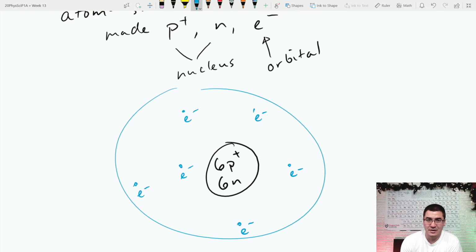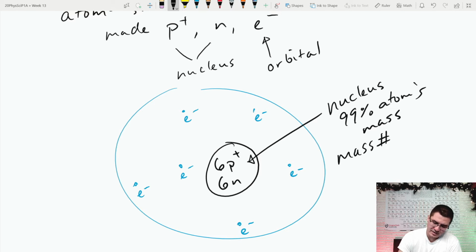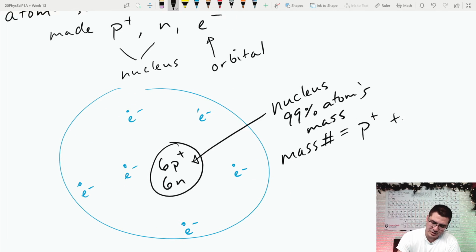Now, electrons are really small compared to protons and neutrons. So the mass of this atom basically comes from the nucleus. The nucleus comprises over 99% of an atom's mass. The electrons are almost negligible, so we're going to round them to 0 atomic mass units, compared to protons and neutrons, which each have a mass of about 1 atomic mass unit. And so together, the mass number is equal to the number of protons plus neutrons.